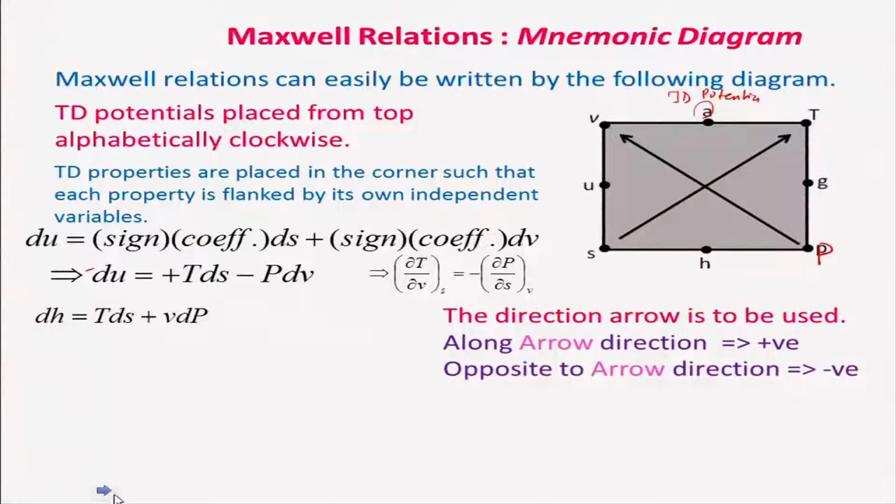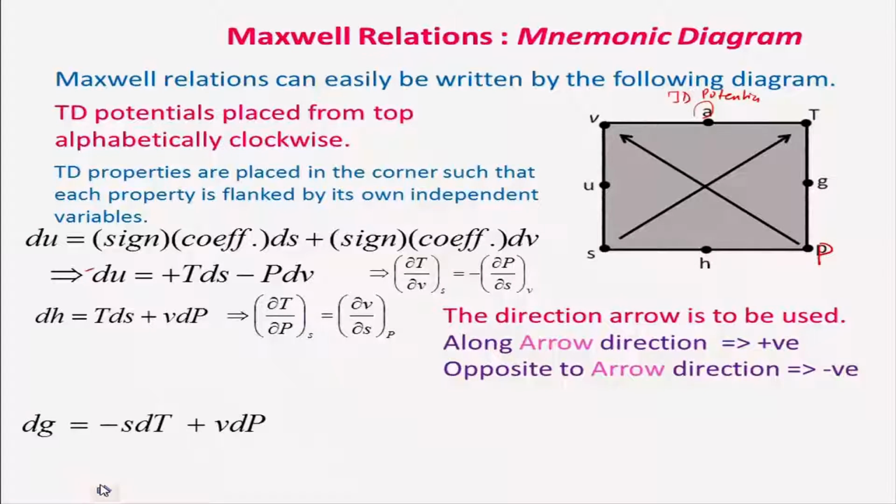And you can get the Maxwell relation very easily. In a similar way, you can have the Gibbs function, which has two independent variables, P and T. For T, the sign will be negative and the coefficient will be S, so it is negative here.